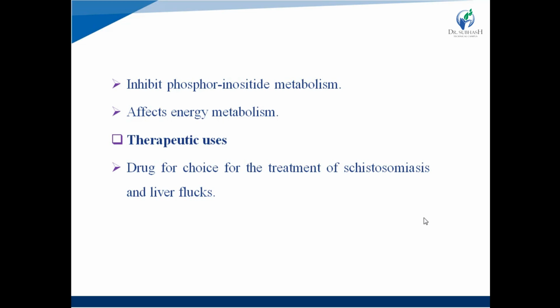It inhibits phosphoinositide metabolism, that is known, but then what happens to cause the worm paralysis? The step in between is unknown, or the mechanism is unknown. It also affects the energy metabolism in worms. Ultimately, it inhibits the energy production, ATP production, and causes the worm paralysis.